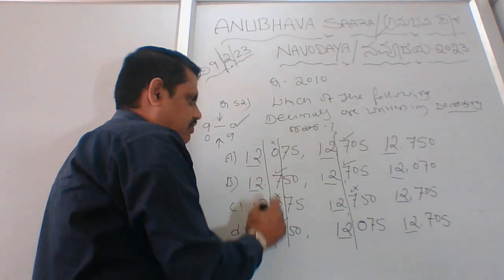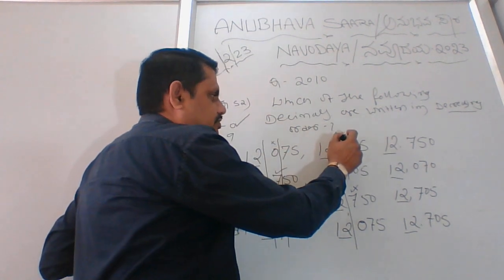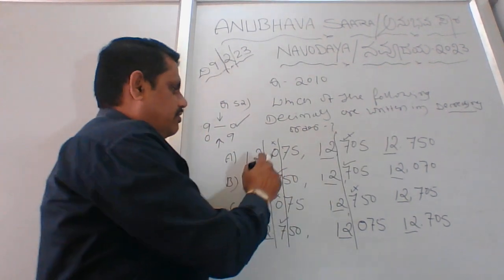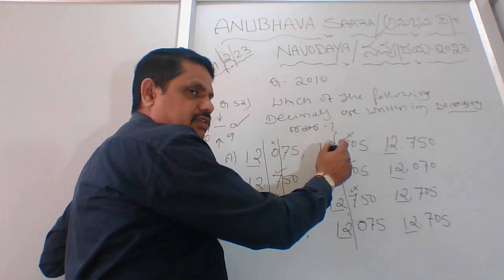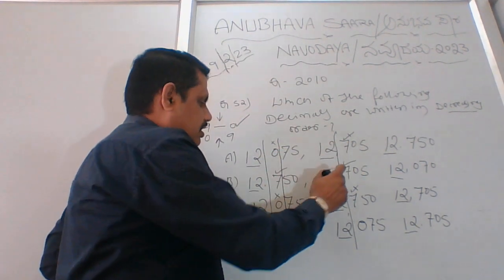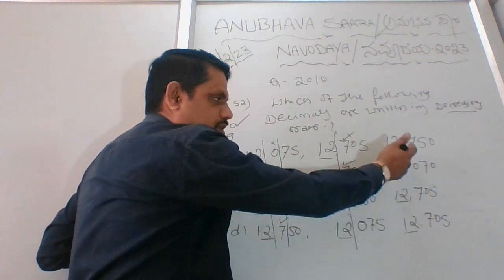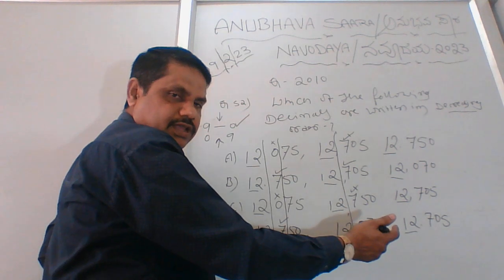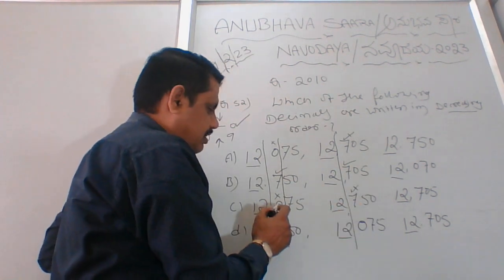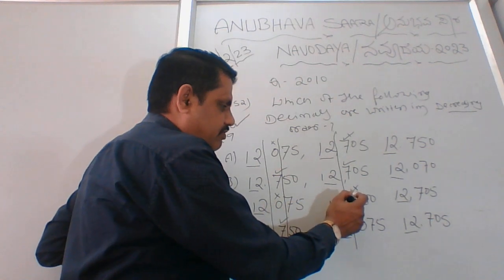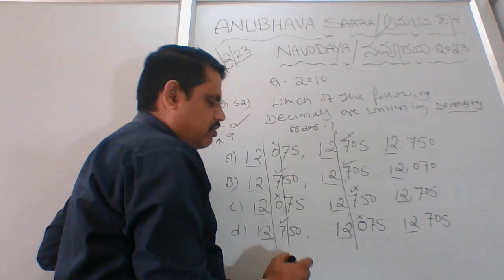If you go with this, option 1 is 0, and that means 7 comes again, so this is wrong. Because 7 is supposed to come here, after 0 comes 7, so this is wrong. Here 7 is there, 7 is there, this is okay. We don't know what option will come here. Clear? The option will come here, we don't know. Then we will plan next. Here 0 is there, here 7 is there, so this is also wrong. Here 7 is there, here 0 is there, this is also wrong.